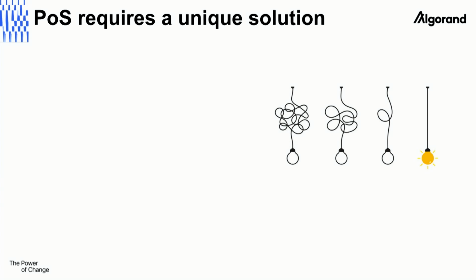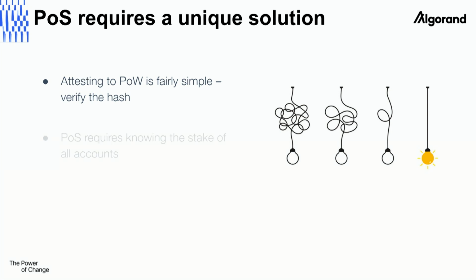And when it comes to proof of stake, it's a bit difficult. In proof of work, this thing is fairly simple. We need to prove that the consensus happened, so we really need just to validate the headers and the hash and to see that everything matches, and we have all the information needed. But when it comes to proof of stake, you need, well, the stake to prove that. And to get the stake, this is a bit less trivial because we really need to compute all the transactions from the genesis to understand what is the current balance of each one of the accounts, to understand that those accounts were actually selected properly for the consensus and to propose the blocks.